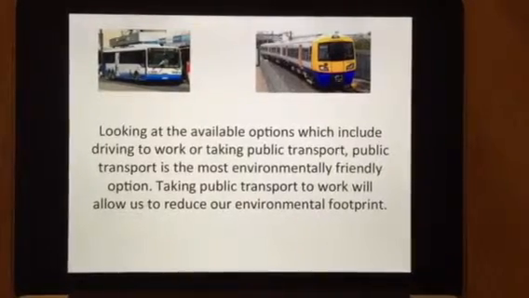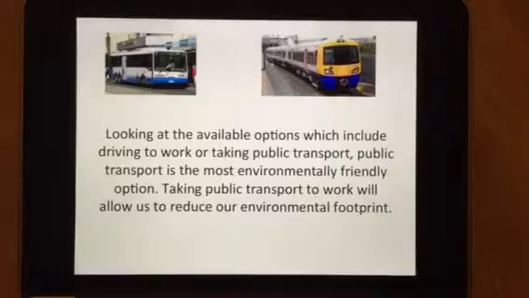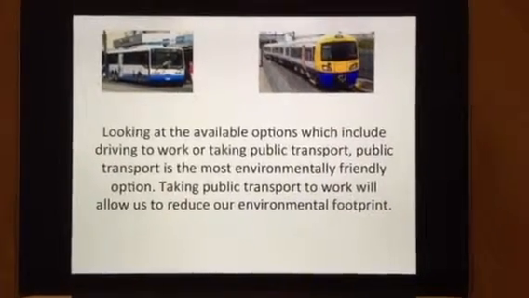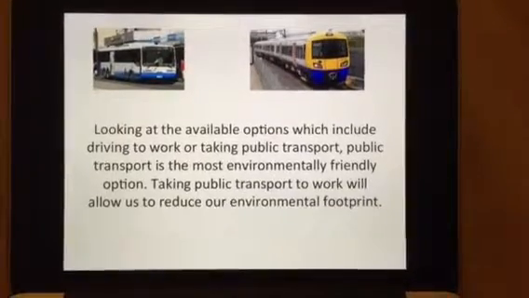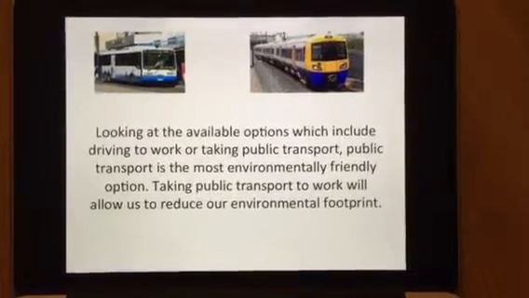Looking at the available options, which include driving to work or taking public transport, public transport is the most environmentally friendly option. Taking public transport to work will allow us to reduce our environmental footprint.